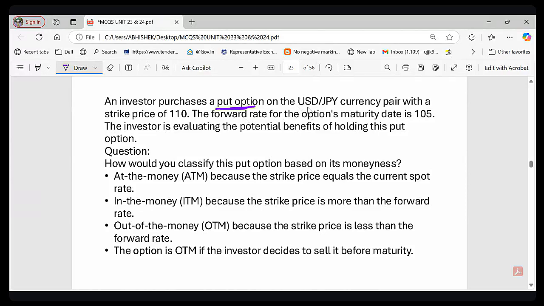An investor purchases a put option on the USD JPY currency pair with a strike price of 110, right? And the forward rate for the option maturity date is 105. So how do you classify this put option based on its moneyness? Option A, ATM, because the strike price equals the current spot rate. Option B, ITM, because the strike price is more than the forward rate. Option C, OTM, because the strike price is less than the forward rate. And option D, this option is OTM if the investor decides to sell it before maturity.